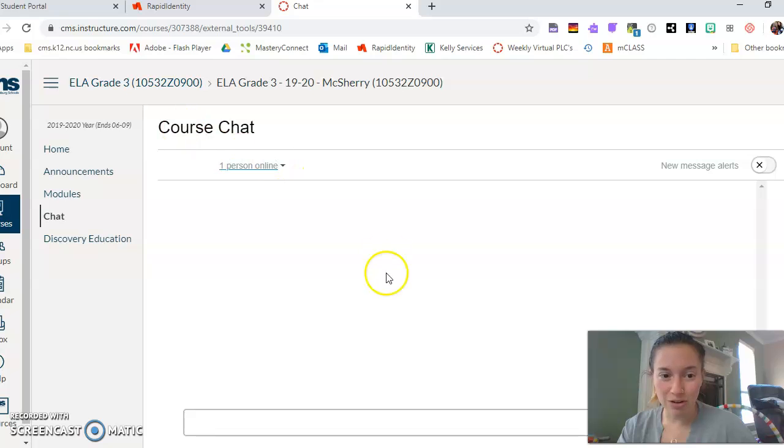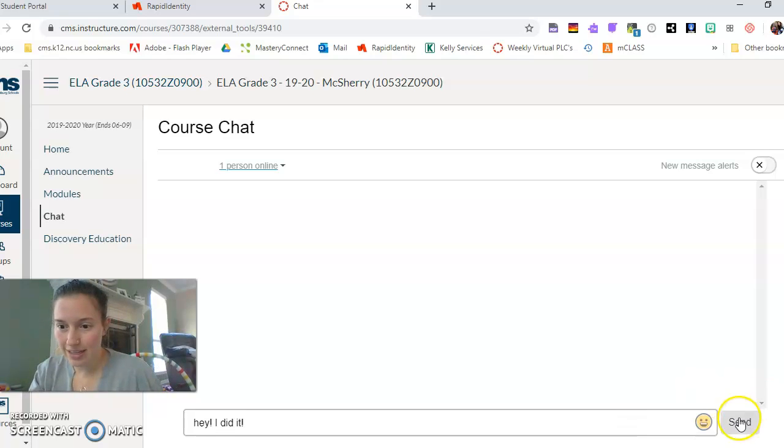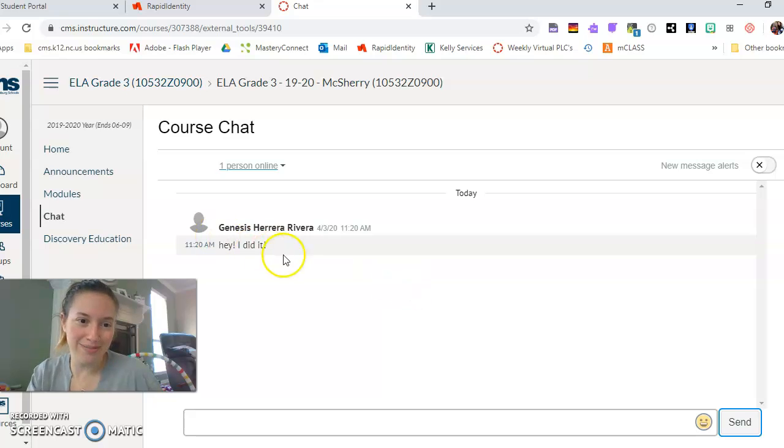So right here, you're in the course chat. I want you to type, "I did it," or something. Just type a little message showing me that you were able to follow the steps. Once you type your chat, okay, I did it, you can click send, and it'll post your chat.